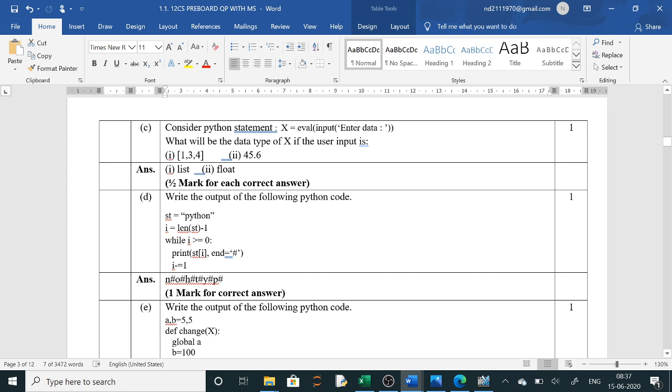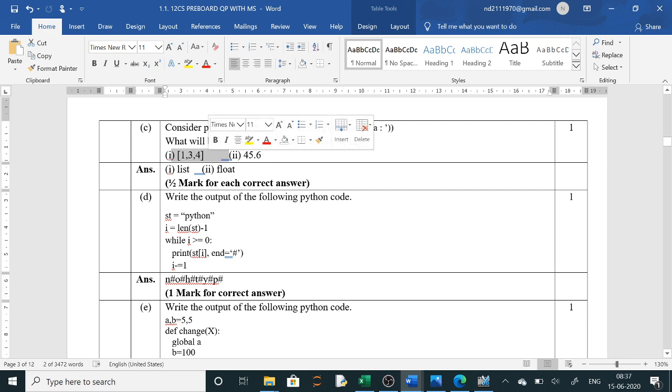When you don't put square brackets, if you write only 1, 3, 4, then it will be a tuple. By default eval will take a tuple. But since the user is entering in square brackets, so it is a list. So the first one is list, and the second one, the data type will be float. Clear? Only data type has been asked here, the data type of x.